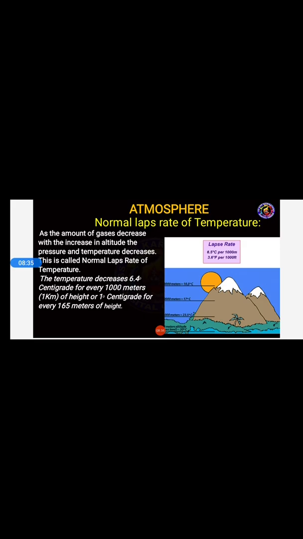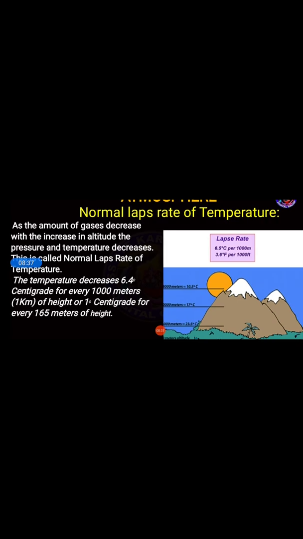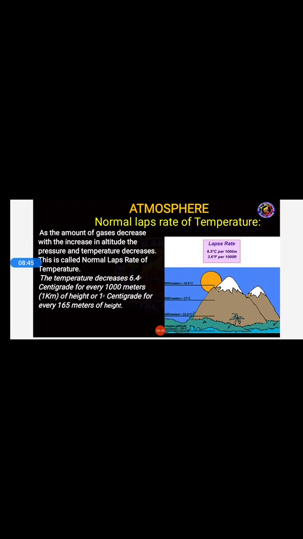As you can see, the normal lapse rate is 6.5 degrees Celsius per 1000 meters and 3.6 degrees Fahrenheit per 1000 feet. The temperature decreases by 6.4 degrees centigrade for every 1000 meters, which is 1 kilometer of height, or 1 degree centigrade for every 165 meters of height. Got it, students?